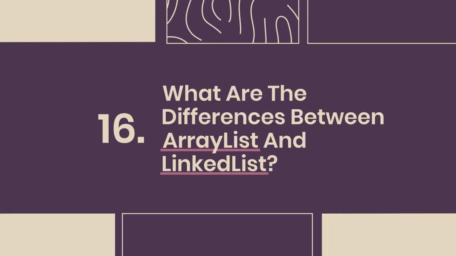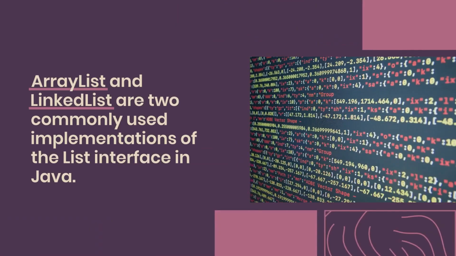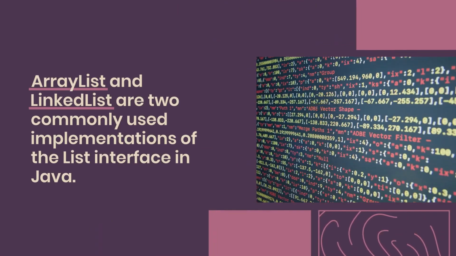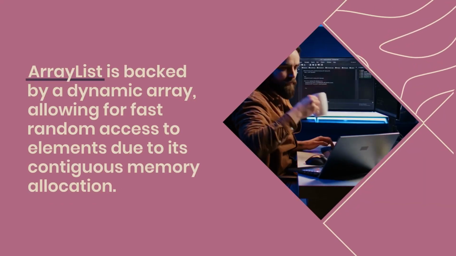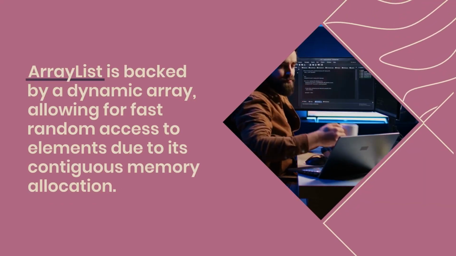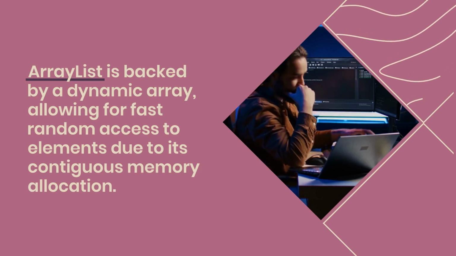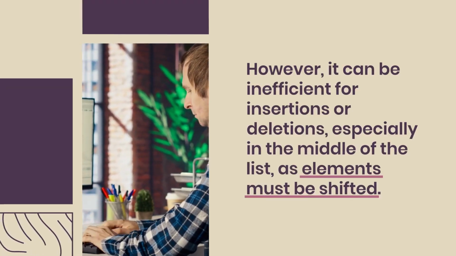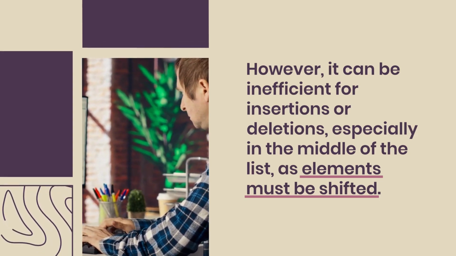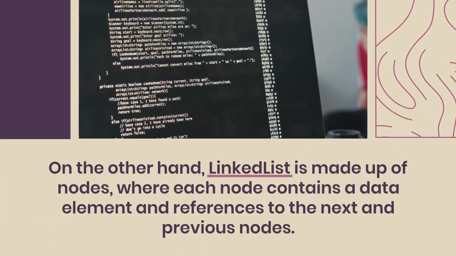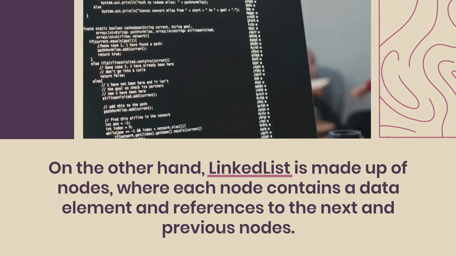16. What are the differences between ArrayList and LinkedList? ArrayList and LinkedList are two commonly used implementations of the List interface in Java. ArrayList is backed by a dynamic array, allowing for fast random access to elements due to its contiguous memory allocation. However, it can be inefficient for insertions or deletions, especially in the middle of the list, as elements must be shifted. On the other hand, LinkedList is made up of nodes, where each node contains a data element and